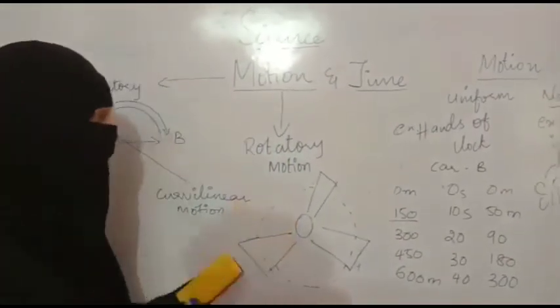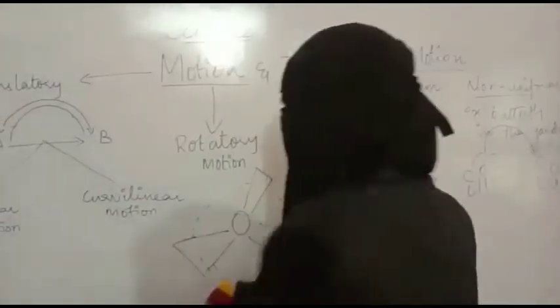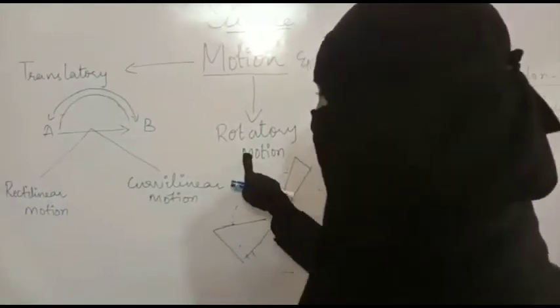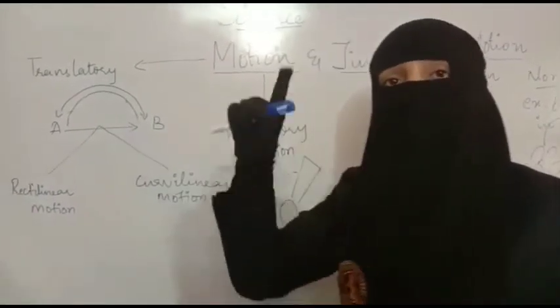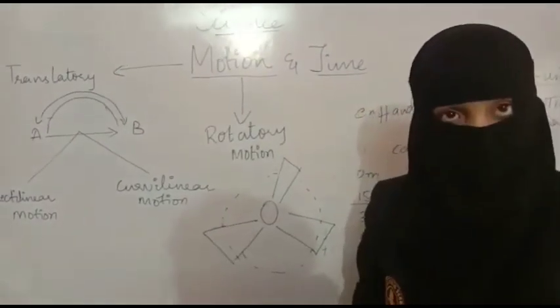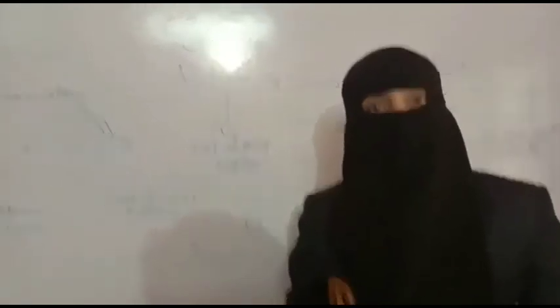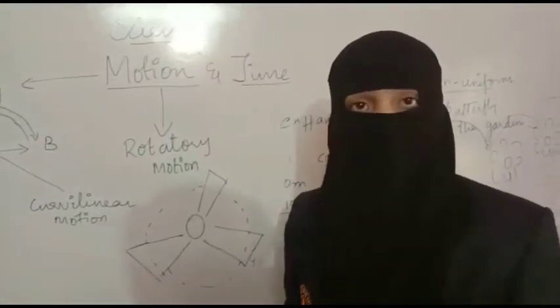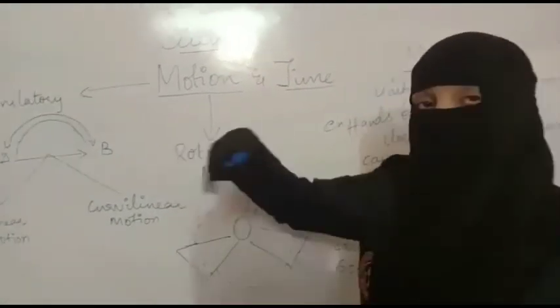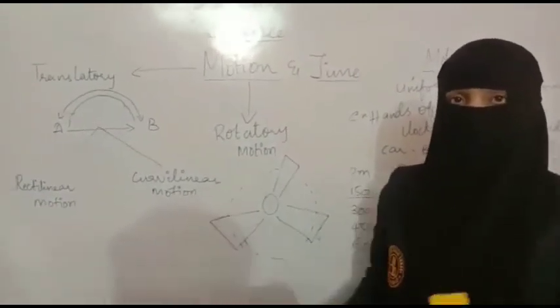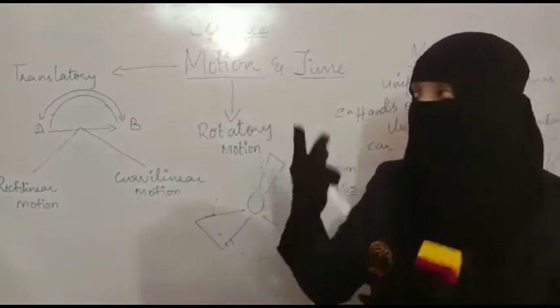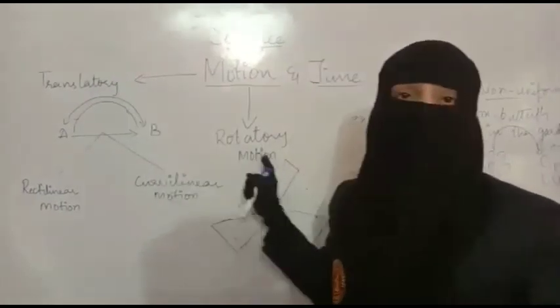Next, translatory and rotatory motion. Can we find both motions in one object? Yes, we can. Not only both, even uniform and non-uniform you can find here. Take the example of a ball. Take a tennis ball and roll it on the ground. You will observe that the ball follows two motions, translatory and rotatory.